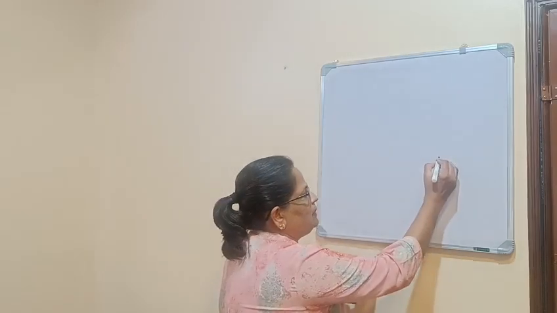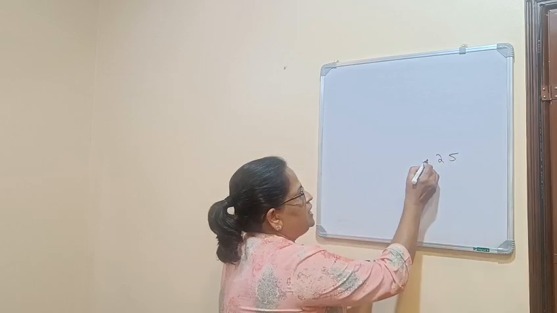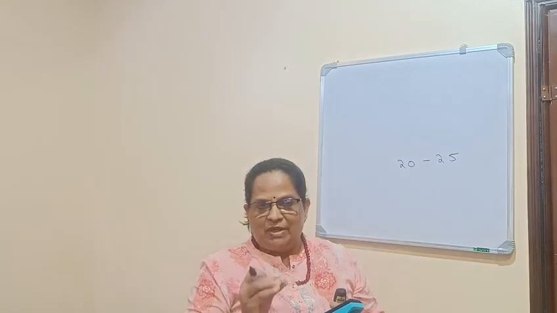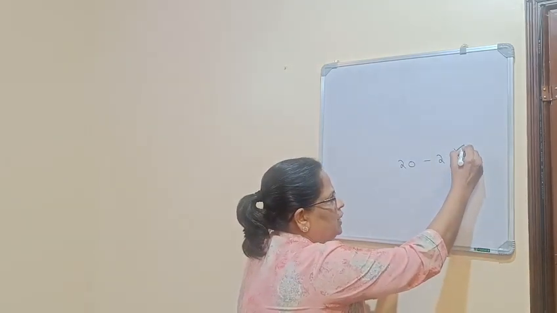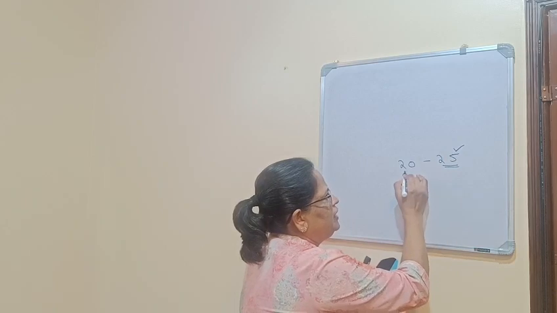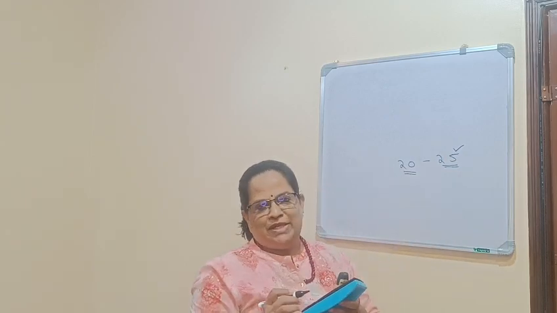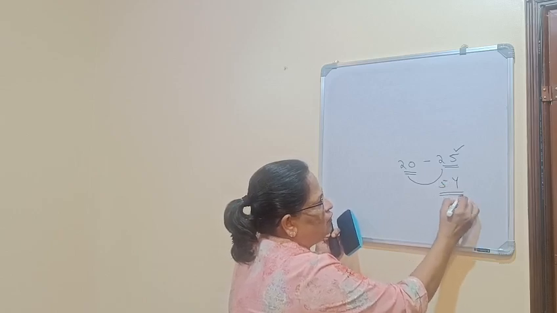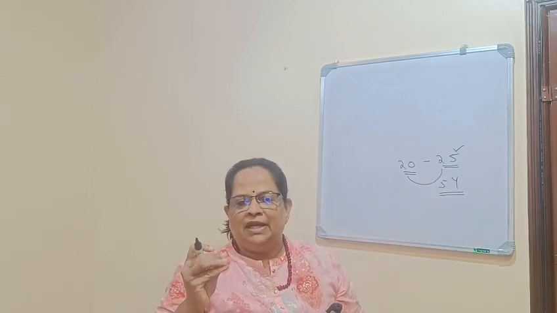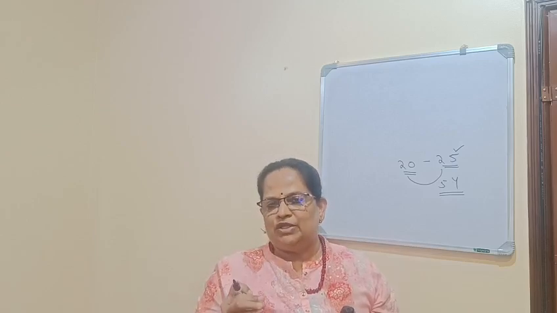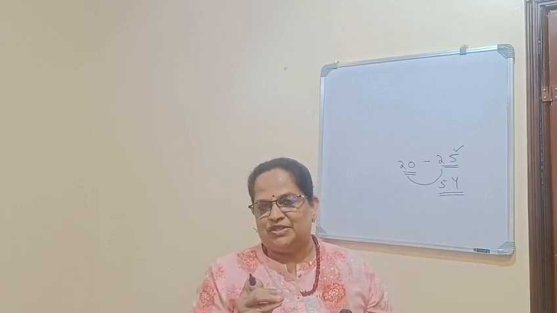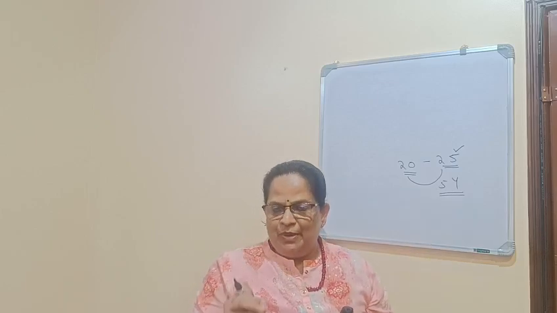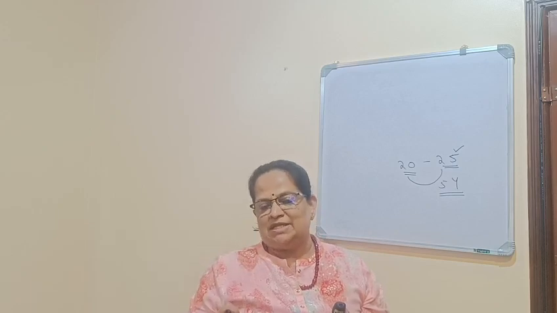Say for example, if I am getting the house property in 25, it is possible that I can get a loan from 2020 onwards. So we are acquiring the house property in 25, but the loan we have started from 20. So this 5 years, whatever interest we paid, the Income Tax Act is allowing us to claim pre-construction period interest. 5 years is the pre-construction period in this case.